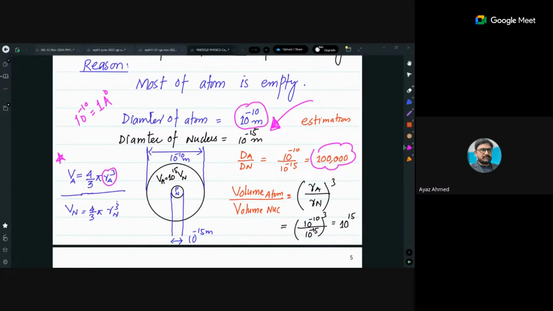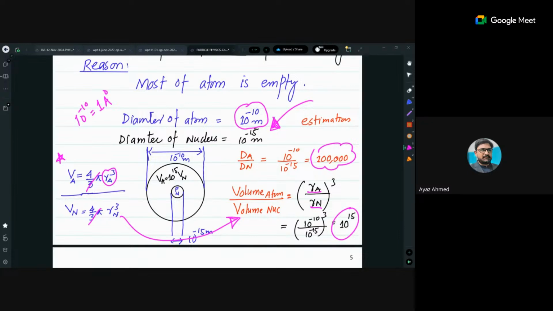If I put 4 by 3 on both, that would be gone. So the volume of the atom divided by the volume of the nucleus is the radius of the atom divided by the radius of the nucleus, whole cube. When you put all the numbers here, it is 10 power 15. So now you can say that volumetrically the nucleus is very, very small.